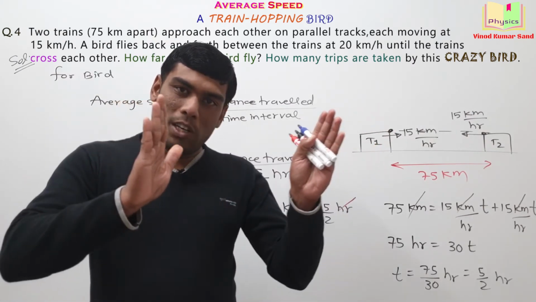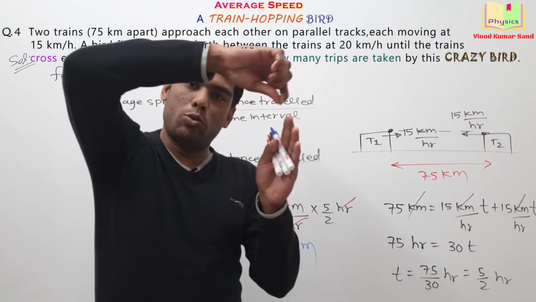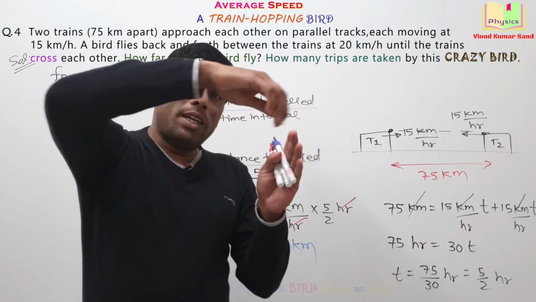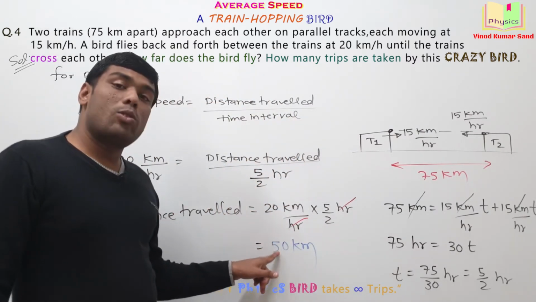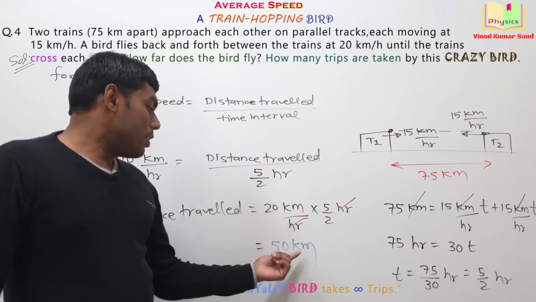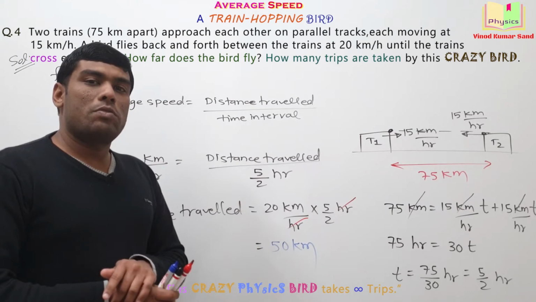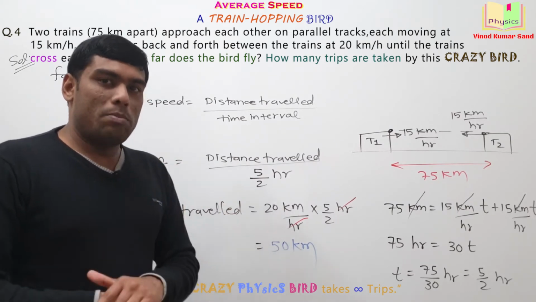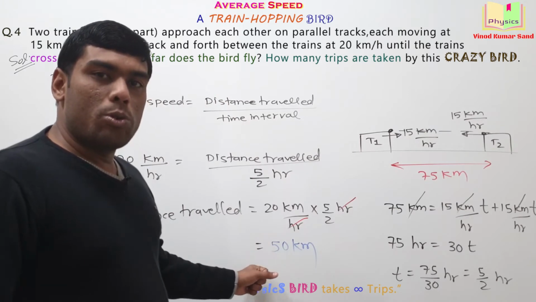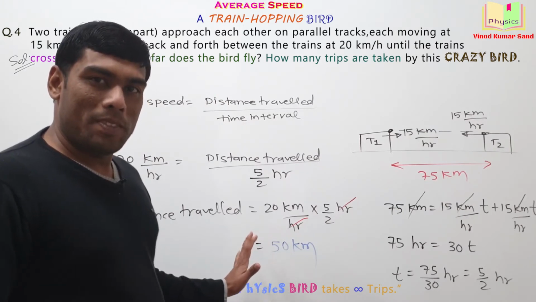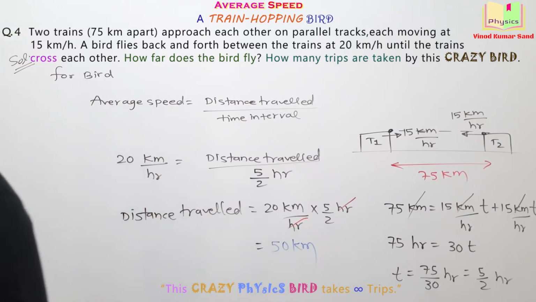Trains are approaching each other. The bird is moving back and forth between the engines of the two trains. So it will be taking infinite trips, and the total distance covered in those large number of trips will be 50 kilometer. This is the easiest possible solution of this problem. Although it can be solved in a lengthy way, I recommend you to go through this method. Okay? Note it down, then we'll be taking up the next question.